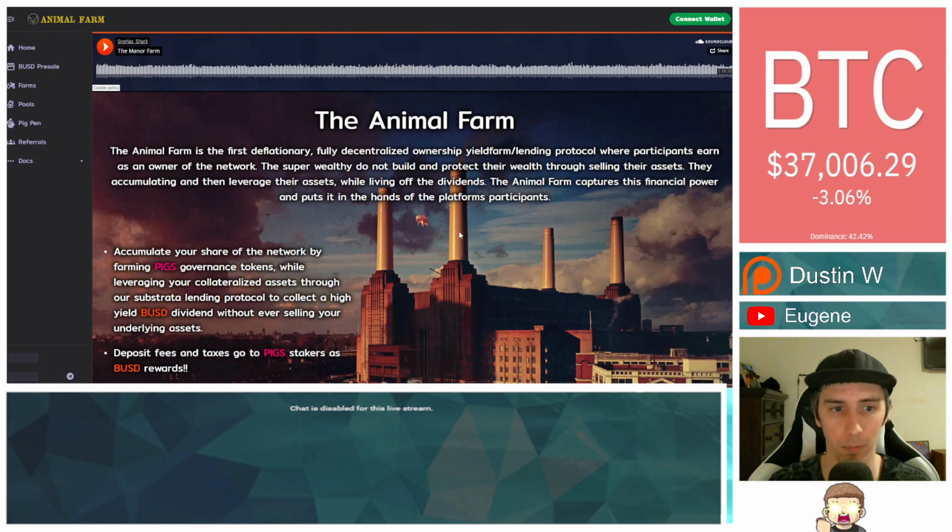So what is the Animal Farm? The Animal Farm is the first deflationary, fully decentralized ownership yield farm / lending protocol where participants earn as an owner of the network. The super wealthy do not build and protect their wealth through selling their assets. They accumulate and then leverage their assets while living off of the dividends. The Animal Farm captures its financial power and puts it in the hands of the platform's participants.